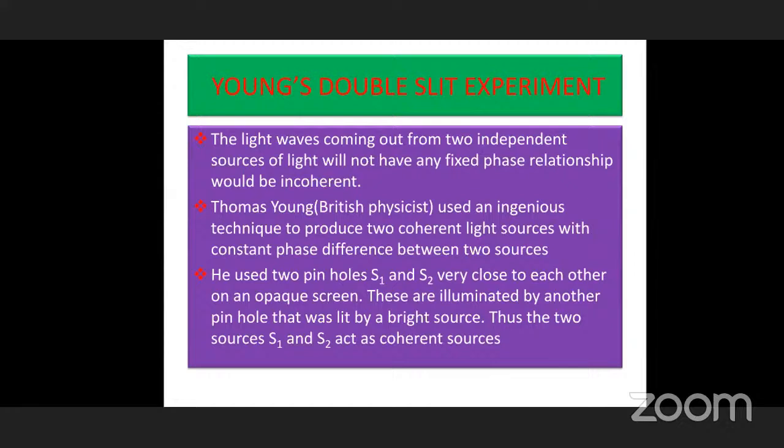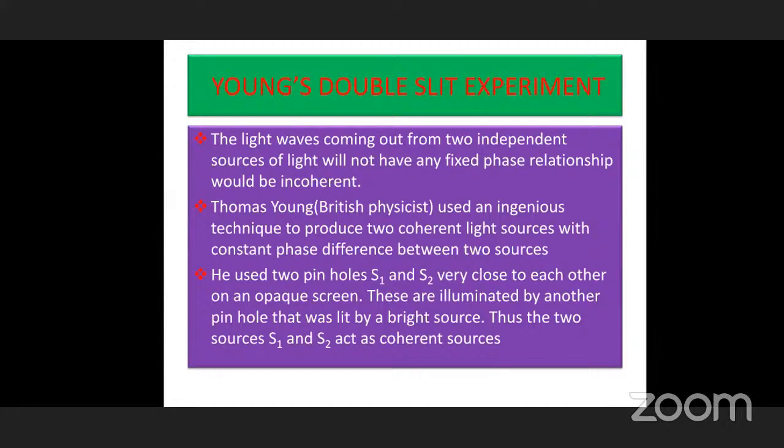Young's double slit experiment. Thomas Young, the British physicist, used an ingenious technique to produce two coherent light sources with a constant phase difference, which we discussed earlier, between the two sources. How did he produce these? He used two pinholes, S1 and S2.